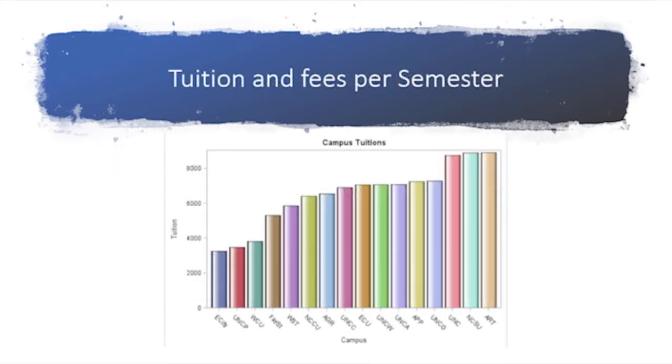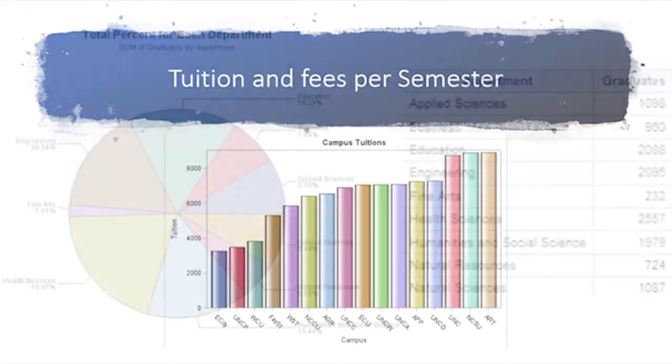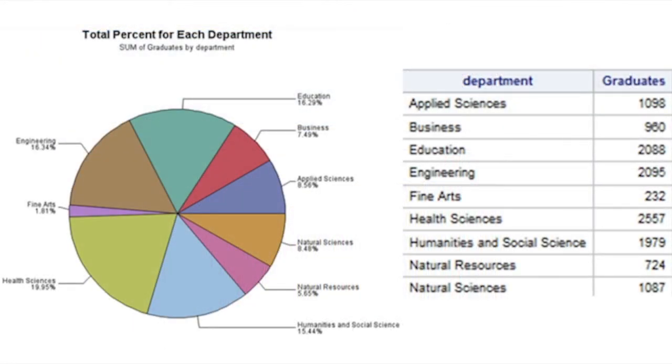Here we take a look at the comparison of the tuition and fees of each of the schools. We can see that Elizabeth City has the lowest tuition, while the UNC School of the Arts has the highest tuition cost. As mentioned earlier, we have 9 departments which our degrees are binned into.